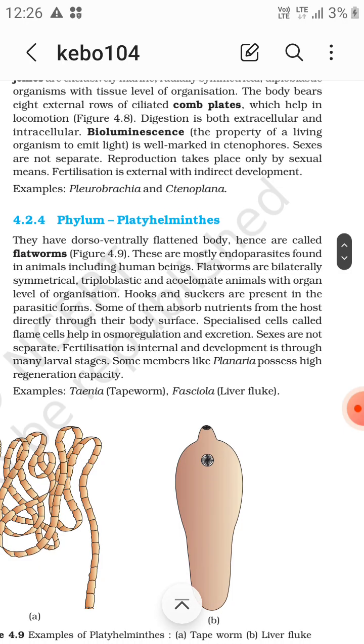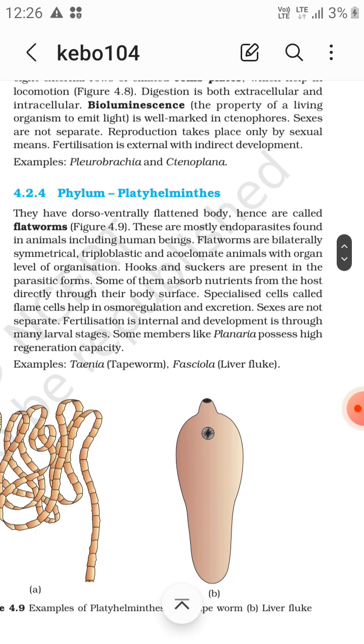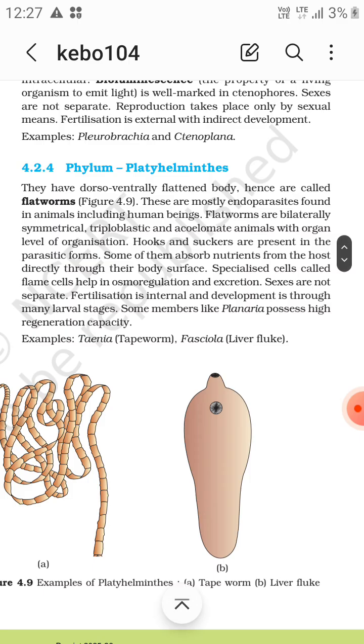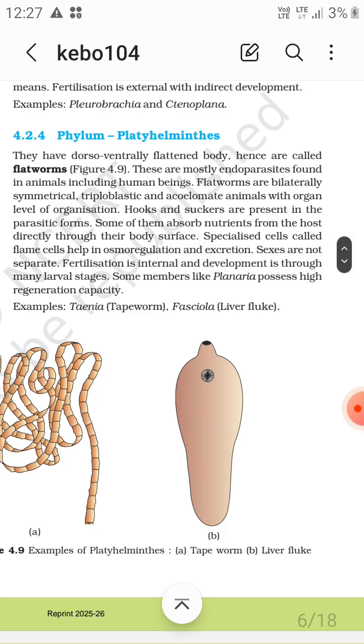Hooks and suckers are present in the parasitic forms. Some of them absorb nutrients from the host directly through their body surface. Specialized cells called flame cells help in osmoregulation and excretion. Sexes are not separate. Fertilization is internal. Development is through many larval stages, so development is indirect. And some members like planaria possess high regeneration capacity.